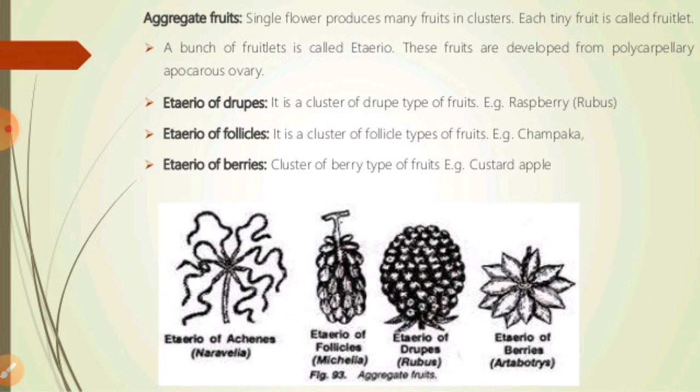These fruits develop from polycarpellary apocarpous ovaries. An etaerio of drupes is a cluster of drupe-type fruits like raspberry. An etaerio of follicles is a cluster of follicle-type fruits, that is champaka, as well as an etaerio of berries, a cluster of berry-type fruits, that is called custard apple.